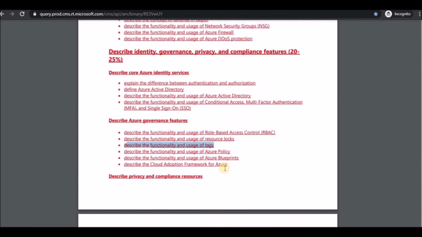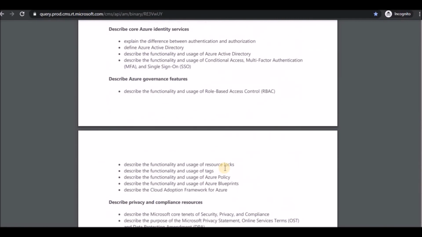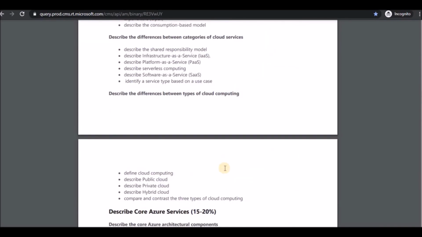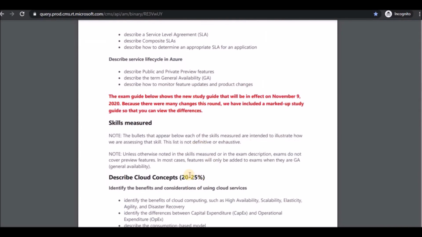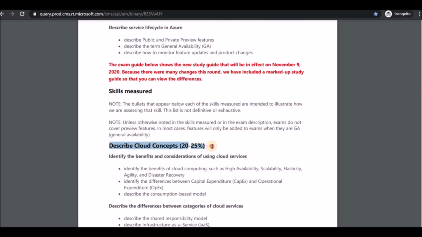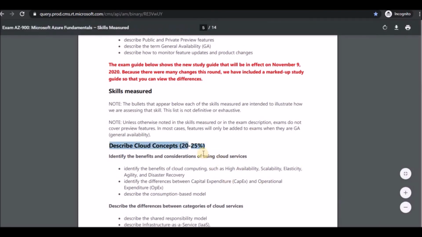If you scroll up, starting from November 9th they are going to update based on this syllabus, not the old one. So if you are going to write the exam before November 9th, you can make use of my existing playlist. Otherwise you can follow the new one from November 9th onwards. I will ensure that all this content is updated by that time. If not, I just need 5 to 10 days, but I will update before November 15th itself.